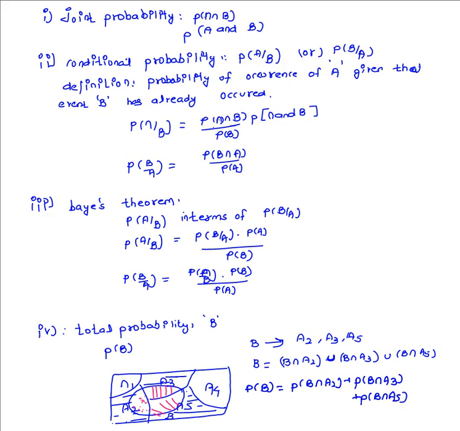because these three events, B intersection A2, B intersection A3, and B intersection A5, do not have any common part, in order to get the probability of occurrence of B, we can simply add the probability of occurrence of these three parts. So in this way, the probability of occurrence of one event is actually given by the sum of the probabilities of occurrence of the underlying events. So now if we apply Bayes theorem here using conditional probabilities,